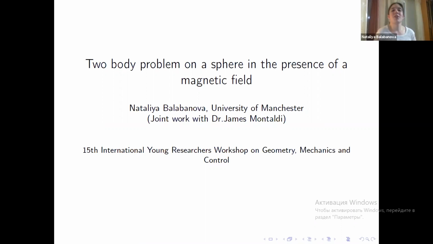So the topic of this talk is the two-body problem on a sphere in the presence of a magnetic field, and it's the subject of my joint work with my supervisor, Dr. James Nataliya. And it is a generalization of the quite well-known Kepler problem of gravitational interaction of two bodies. The first generalization of this kind is due to Borisov, Mamayev, Nataliya, and Garcia Naranjo. I'm sorry if I didn't pronounce that quite correctly.